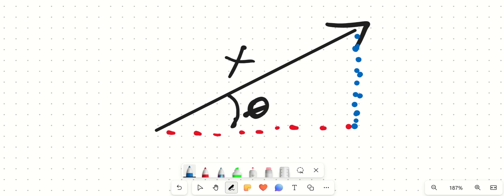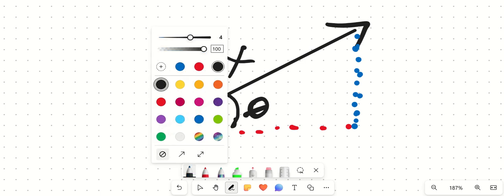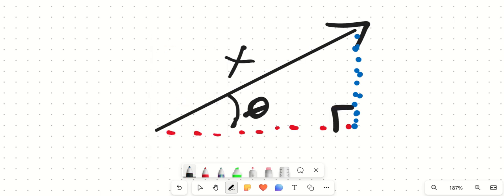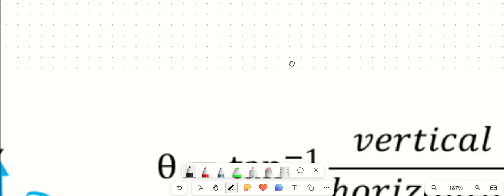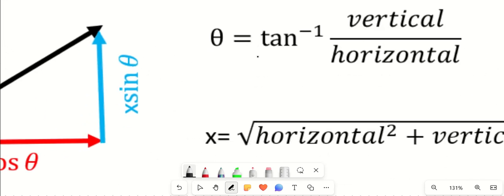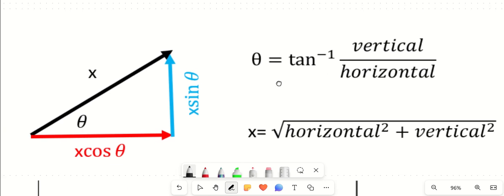And we could find out all of these things, and we could actually relate all of these concepts together, because I know that this is a 90-degree angle, and I know that I could use the Pythagorean theorem where I have a squared plus b squared equals c squared. And what we're going to do is look at the relationship between all of the components and the overall magnitude of a vector. Now this breaks down all of the concepts that we're going to go over first.